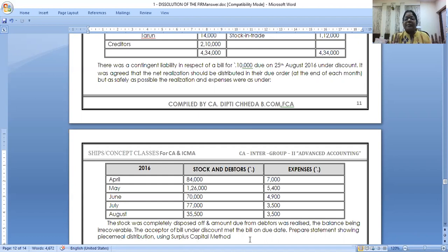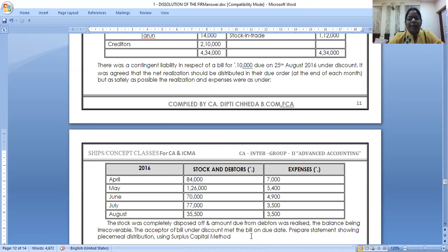So I need not pay because I was a guarantor. So 10,000, now you keep apart in March, it will again be free in the month of August.